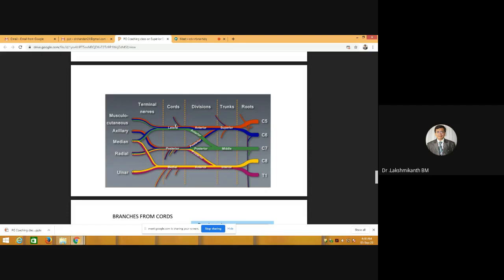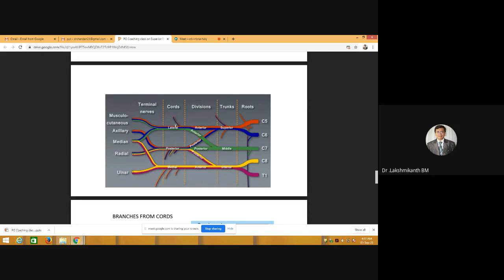Understood? Any doubts? No, sir, no doubt. Okay, fine. Because if you remember this, you can write the root values for any nerve, because they have asked so many permutations and combinations. If you know how it forms, then you will not have any doubt in answering the root value of any nerve. So that's how it is. Any doubt if you have, please let me know so that I can clarify.